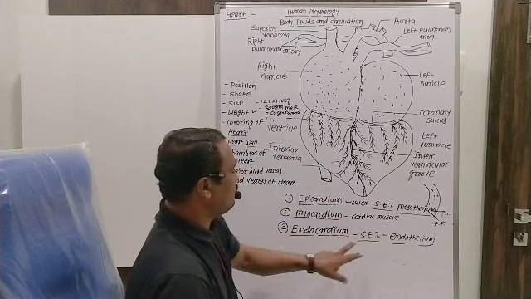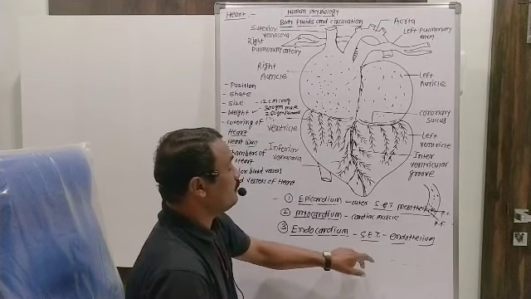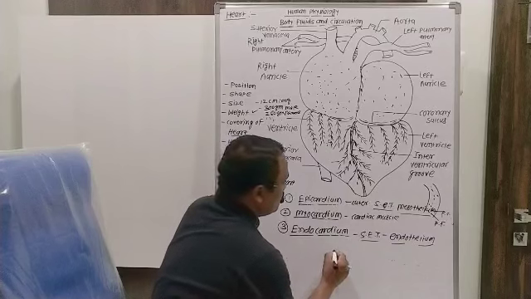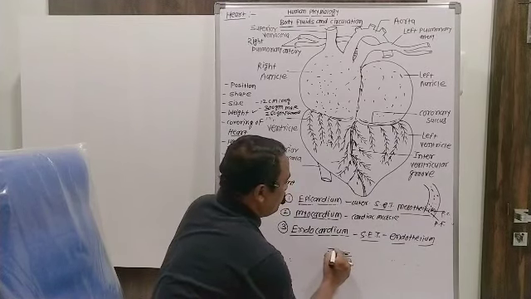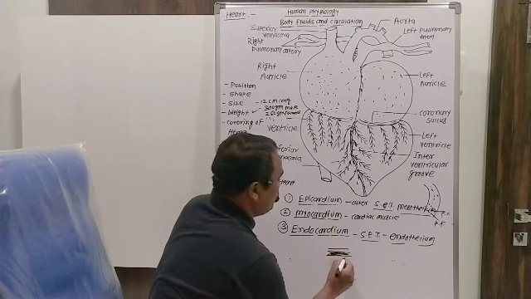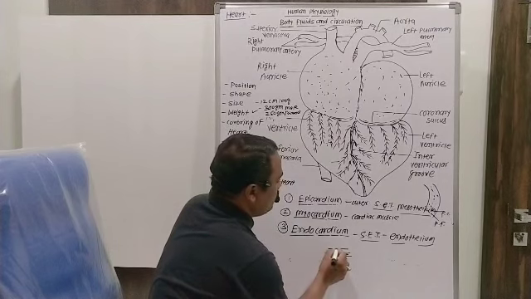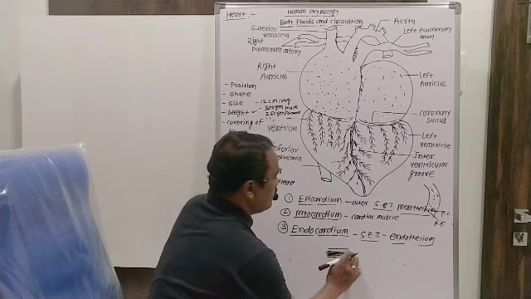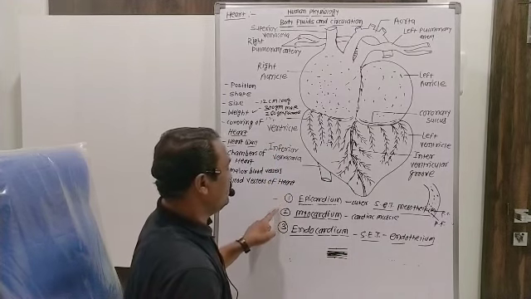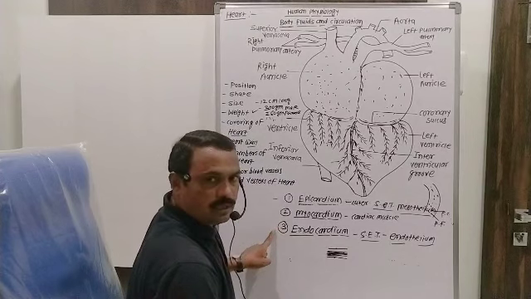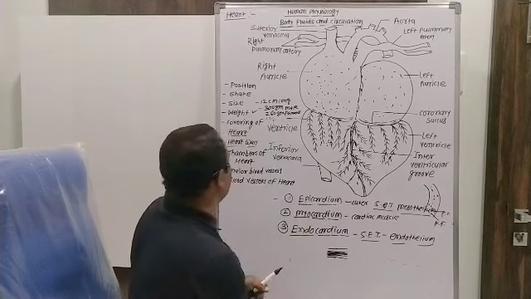Endothelium means innermost layer present in the heart, that is also made up from squamous epithelial tissue. This one is the thick layer present, the middle layer, that is the myocardium. This one is the outer layer, that is called as epicardium. This one is the inner layer, that is called as endocardium. These are the three layers present in the wall of the heart: outer is epicardium, middle is myocardium, and inner one is endocardium. Now next one is when we study about the chambers of the heart.